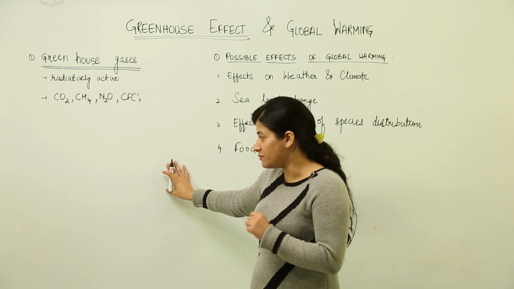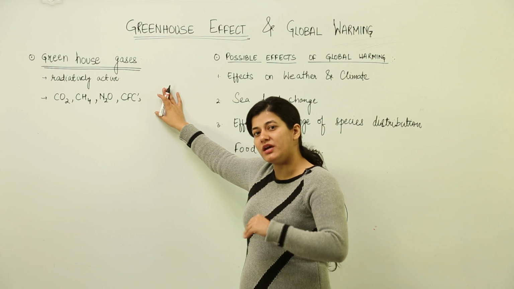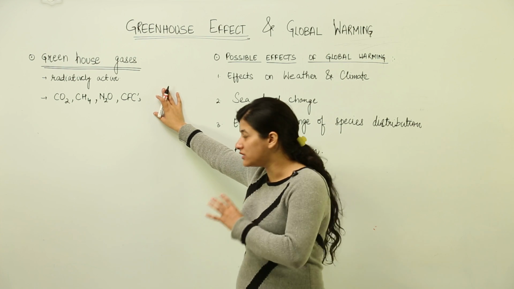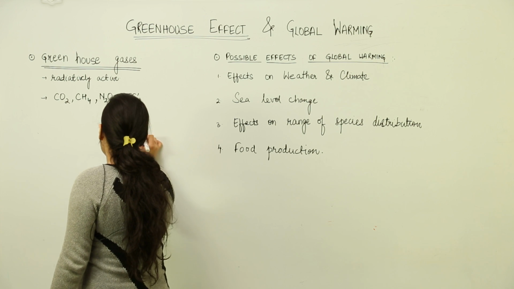If I'm saying that, that means that there is certain phenomena which is taking place due to which we are able to survive on earth, that gives earth a mean temperature of almost 15 degrees Celsius.